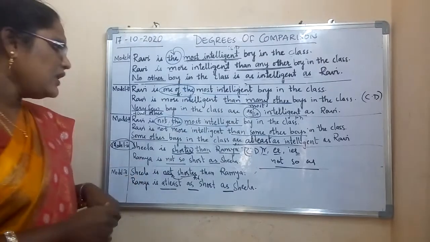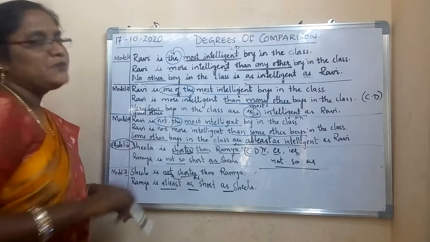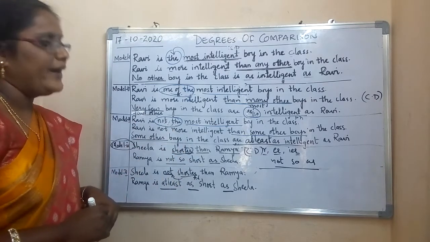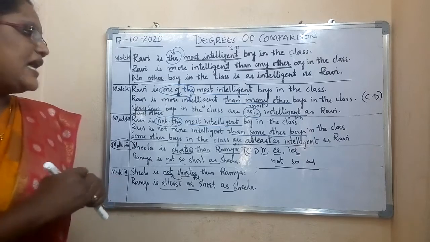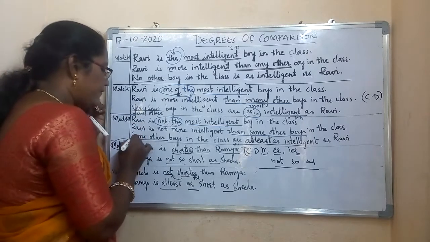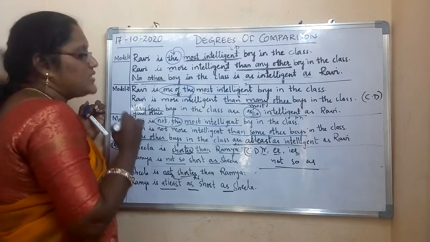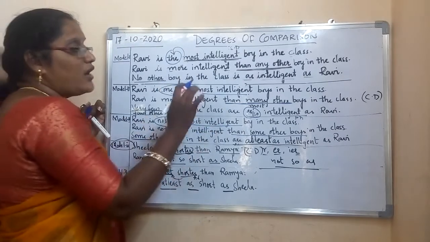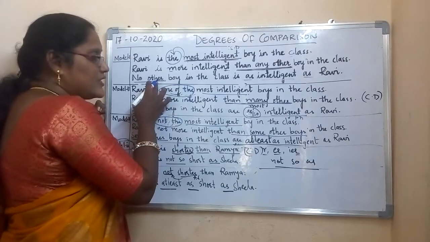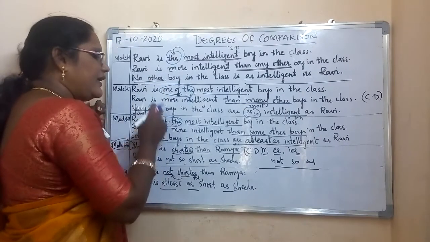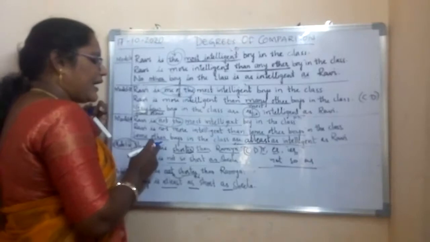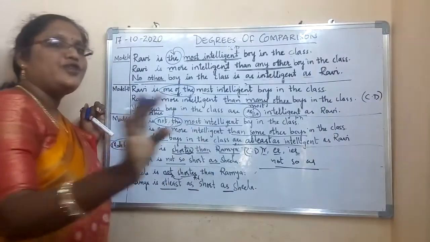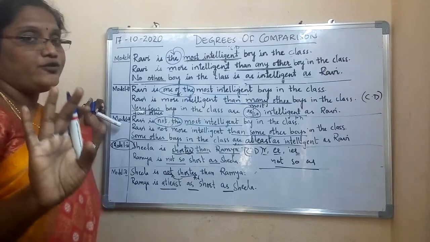Okay. Then now, whereas positive, how does it start? Some other boys in the class are at least as intelligent as Ravi. So some other. We have to start positive degree with what? Some other boys. Whereas in positive degree, you are using in type 1 "no other", in type 2 "very few", and in type 3 "some other". At last you will get the name of the person. That you need to remember. You should not get any confusion here.